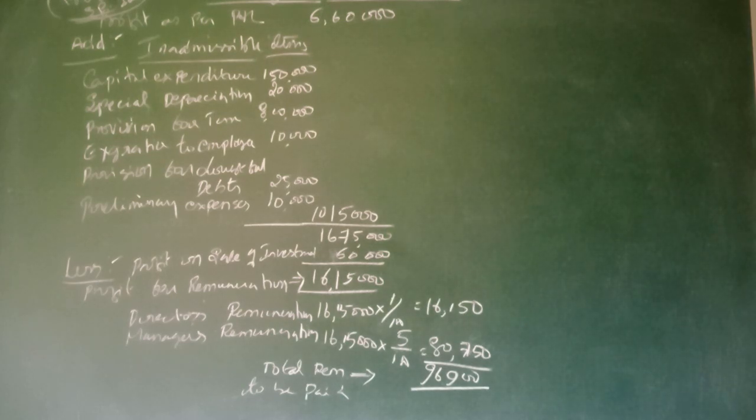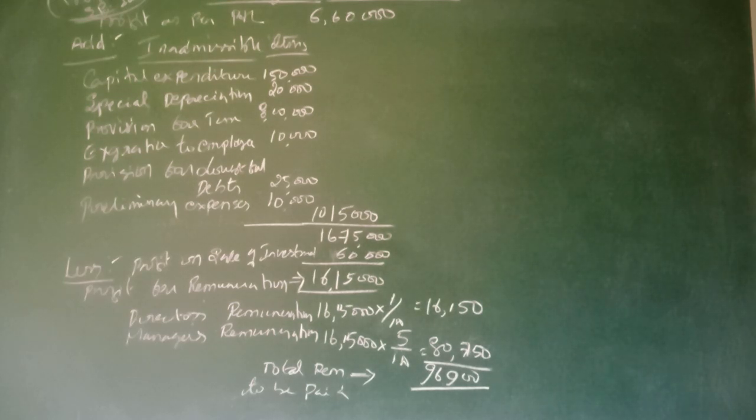Then another one is ex gratia. You know very well the amount paid should be based on some rules and regulations. If it is not based on rules, then it is called an ex gratia amount. In Tamil, it is called karunai togai. That ex gratia amount should be added to the given profit.